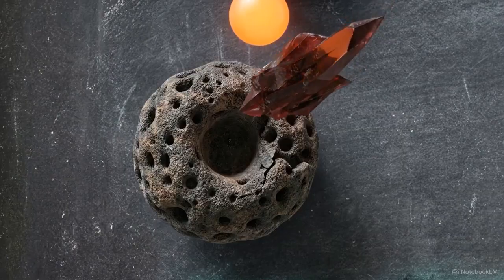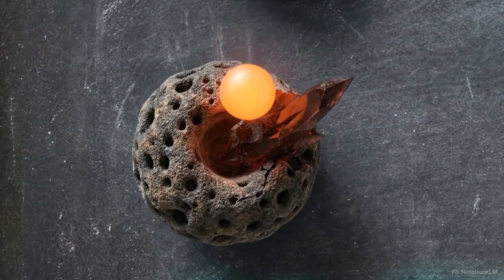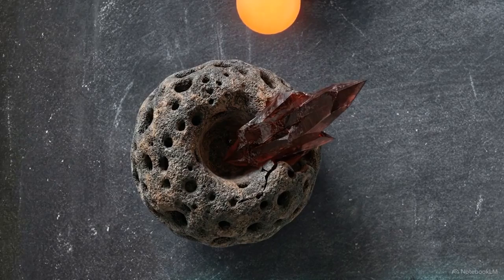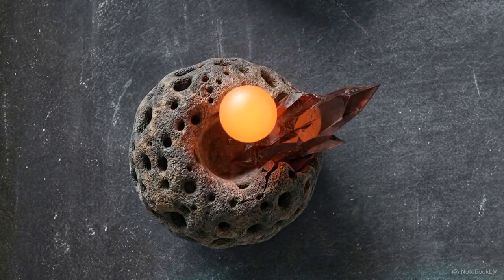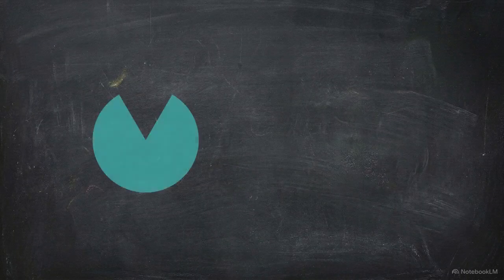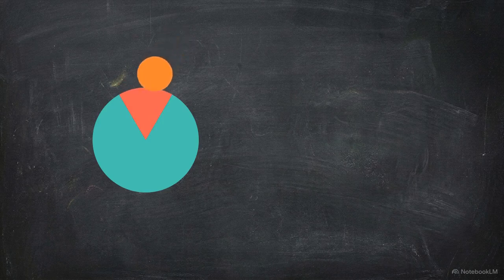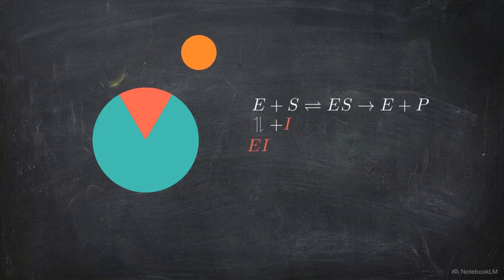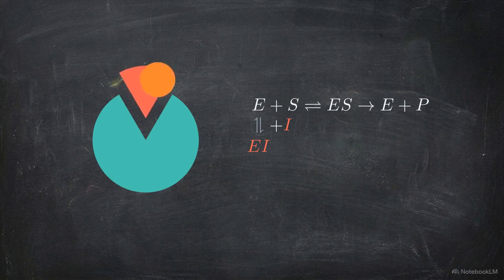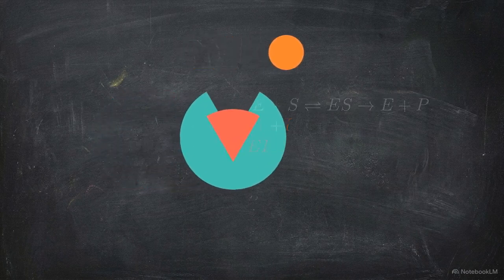A competitive inhibitor is a molecular imposter. It mimics the shape of the actual substrate and wedges directly into the active site of a free enzyme, physically blocking the correct molecule from attaching. This alters our foundational pathway. We now have to add a dead-end branch extending from the free enzyme, reacting with the inhibitor to form an inactive EI complex.